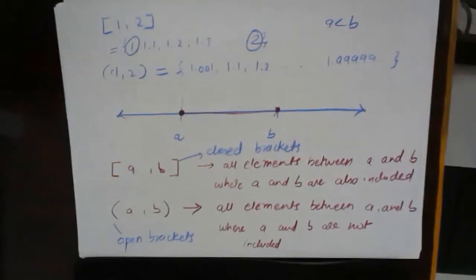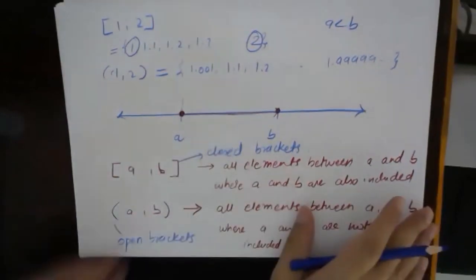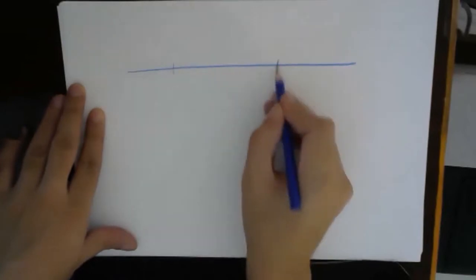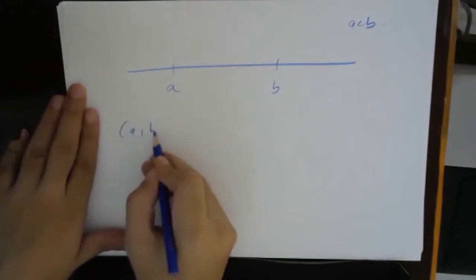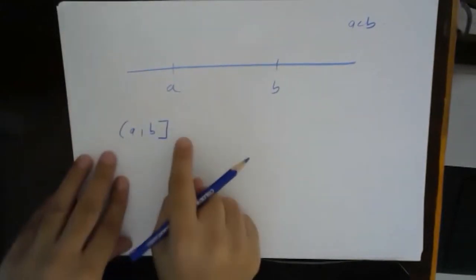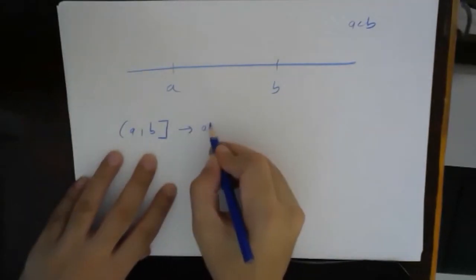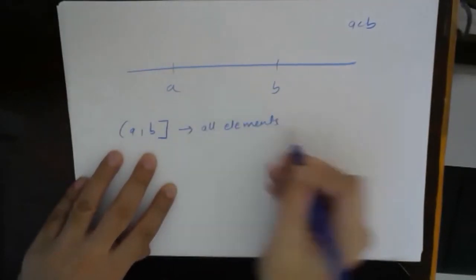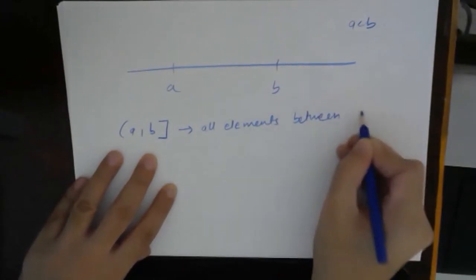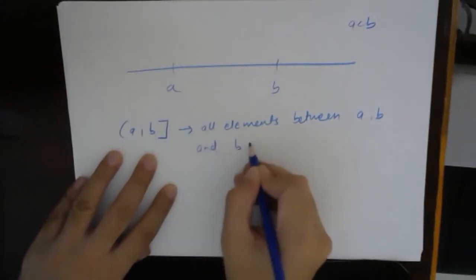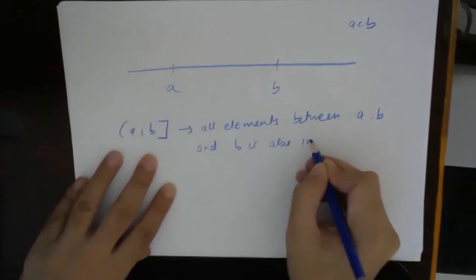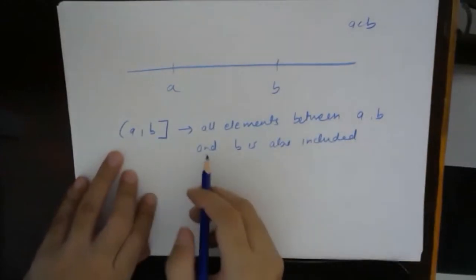Fine. Now we will see some variation. We will see the mixed examples. Suppose we have again from A to B, two elements where A is less than B. B is in a closed bracket, A is in an open bracket. So this set contains all elements between A and B, and B is also included.